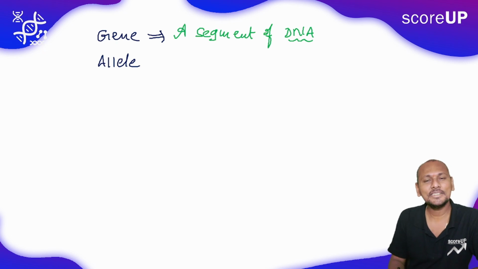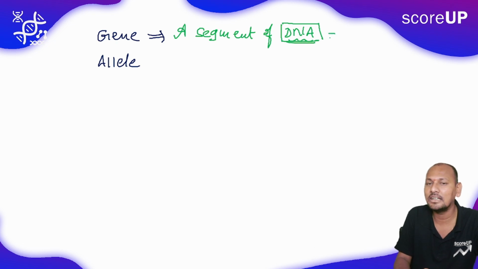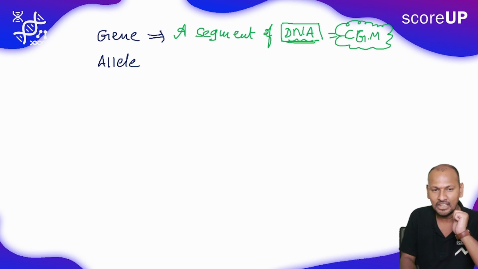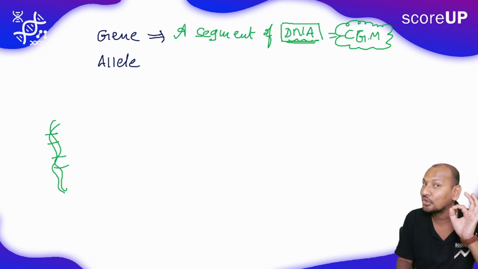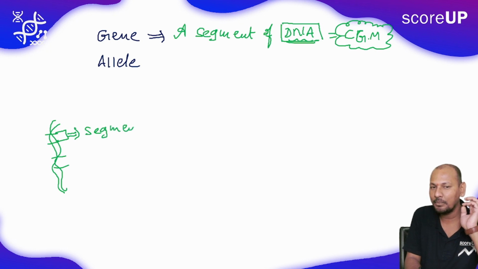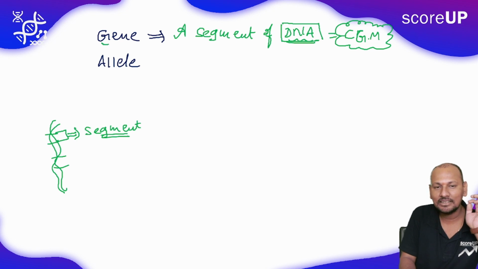In human beings and in most organisms, the double stranded DNA molecule is the chief genetic material. That double stranded DNA is composed of a certain number of nucleotides. A small segment of that DNA is defined as a gene.